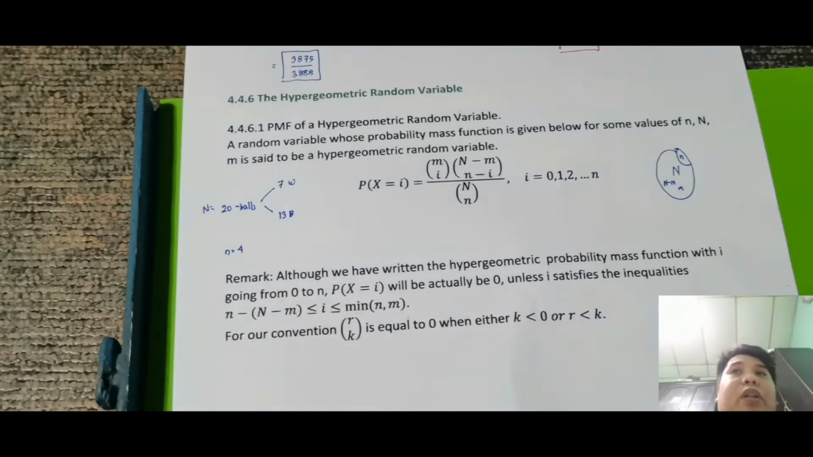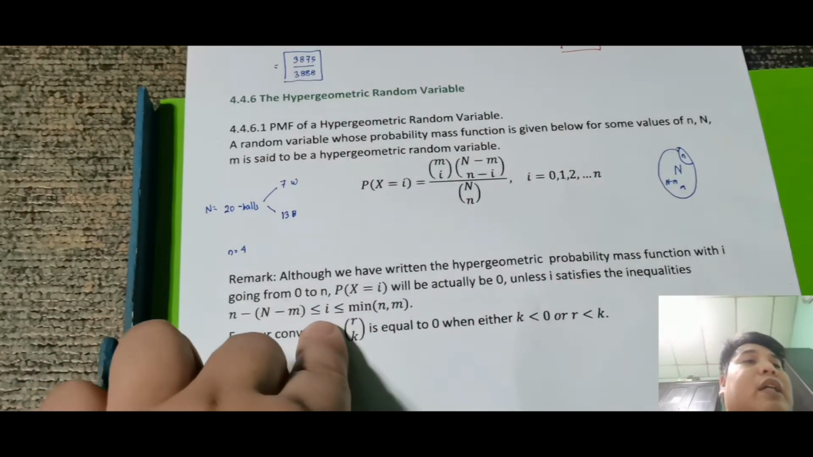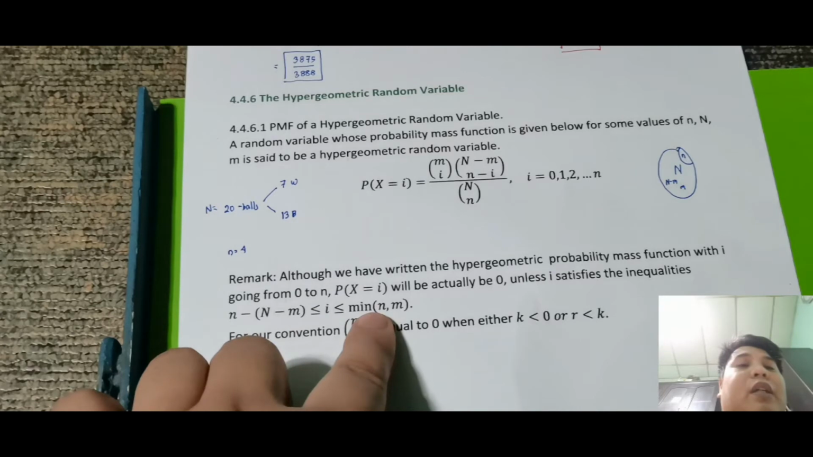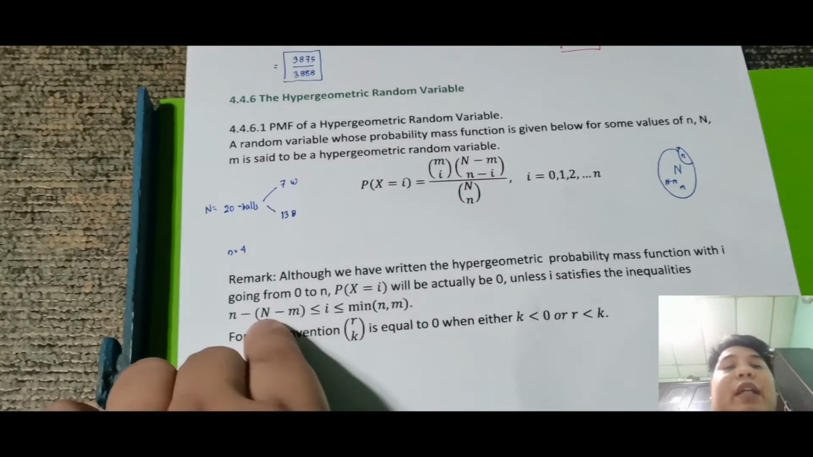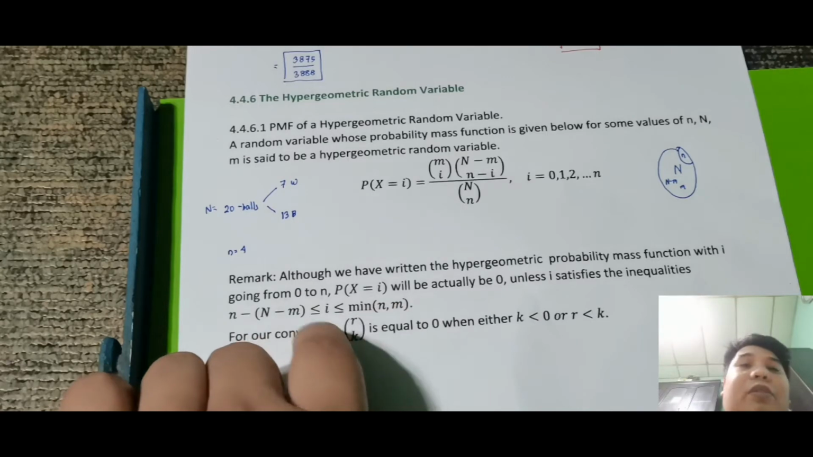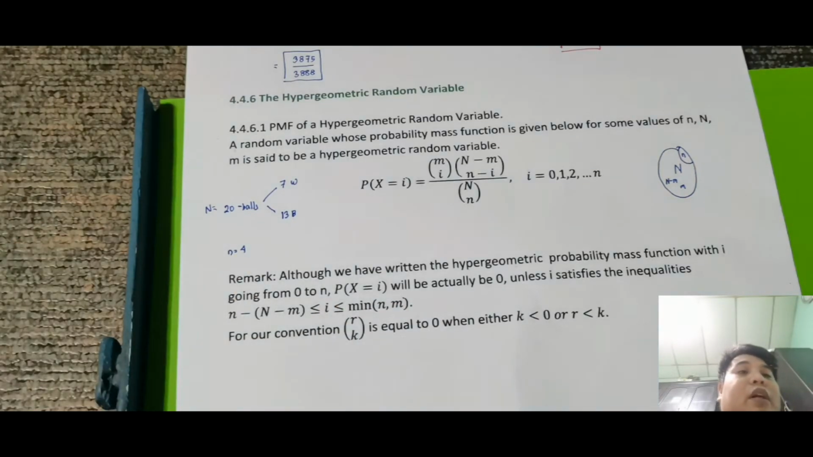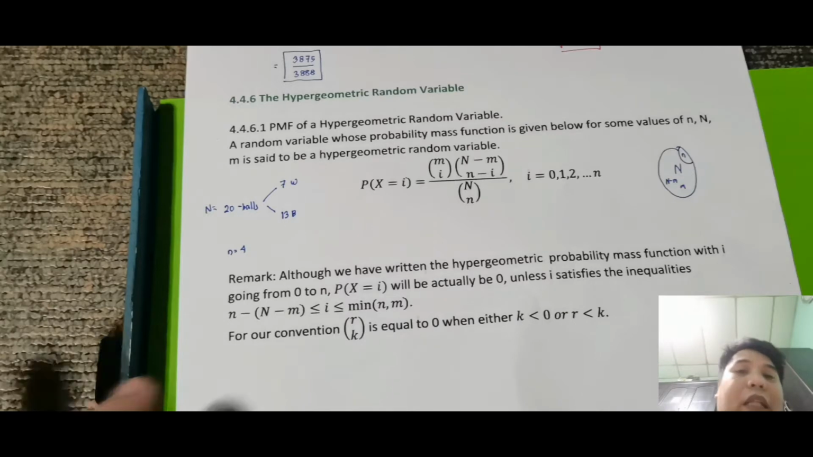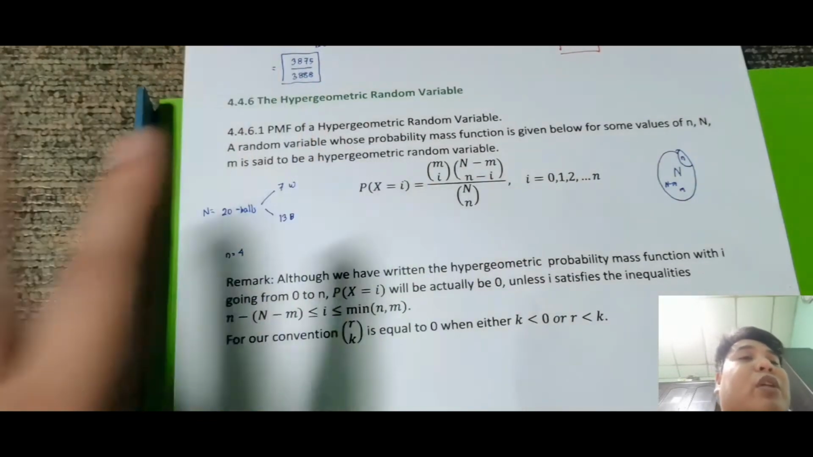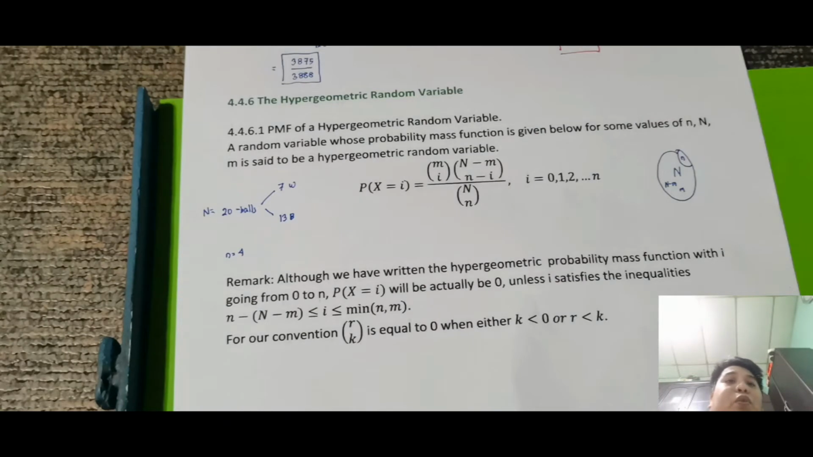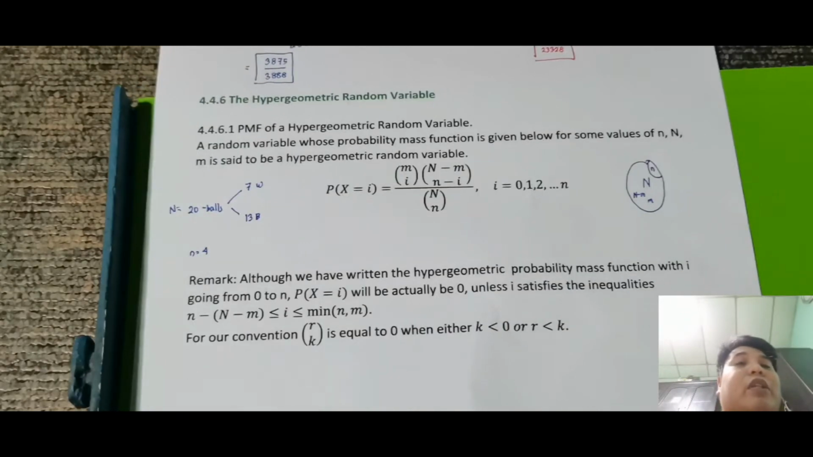So, kunyari, meron tayong x is equal to 0, verify muna natin kung satisfy. So, kung si i is in between dyan sa dalawang yan, kumbaga, yung n minus m is negative, tapos yung minimum ng n and m is positive, so 0 siya. So, okay tayo dun. Okay, so pwede tayo mag P of x equal to i. So, tandaan, gagamitin nyo to. So, hindi ka basta-basta pwede mag P probability of x is equal to 0. Okay, so for our convention, r taken k is equal to 0 when either k is less than 0 or r minus k is less than 0. So, ito, sabi ko naman na yata to, that's the properties ng combination.